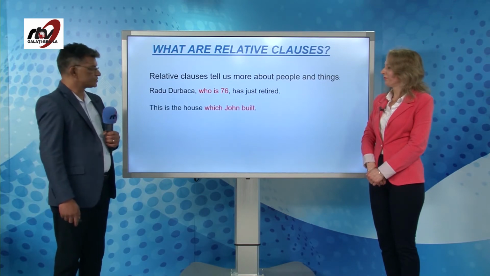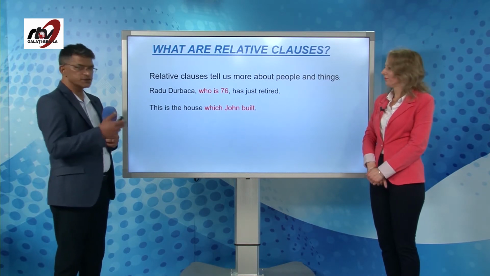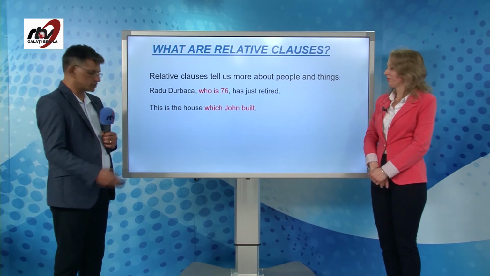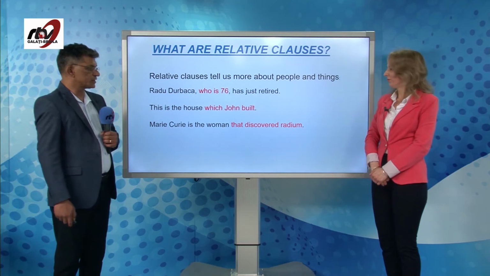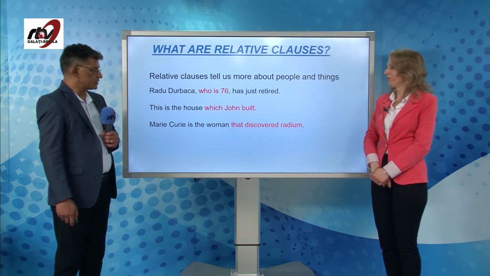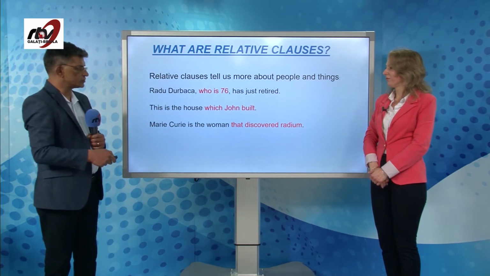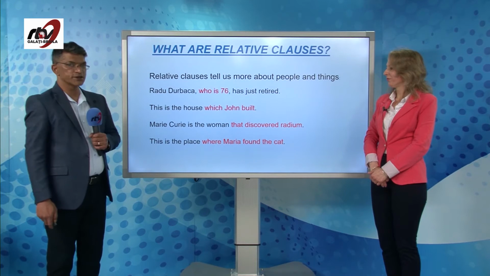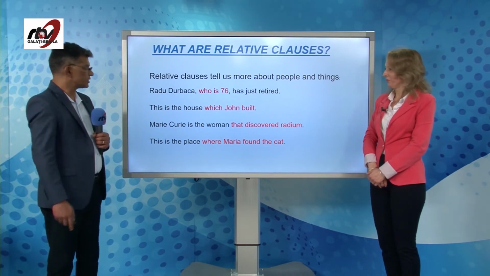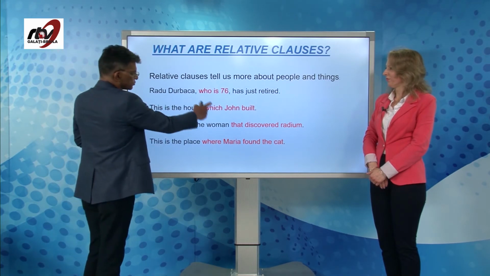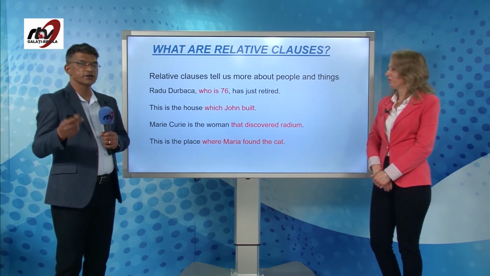Similarly, this is the house which John built. So, which John built tells us a little bit about that house. Marie Curie is the woman that discovered radium. These words in red are what we call the relative clause. And this is the place where Maria found the cat. So students, you will be noticing that these words, who, which, that, where, are used to connect the relative clause with the main clause.